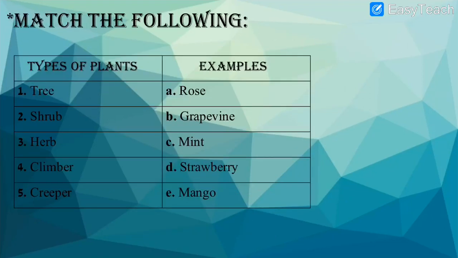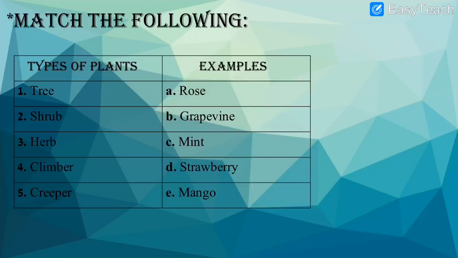Now let us see the next exercise. Yes, this is like quiz. This is match the following. All that types of plants we have understood. Based on that we have to match these types of plants along with the examples of the plants which are given over here, the right side. The left side, what is given? All the types of the plants. As you can see, tree, shrub, herb, climber, creeper.